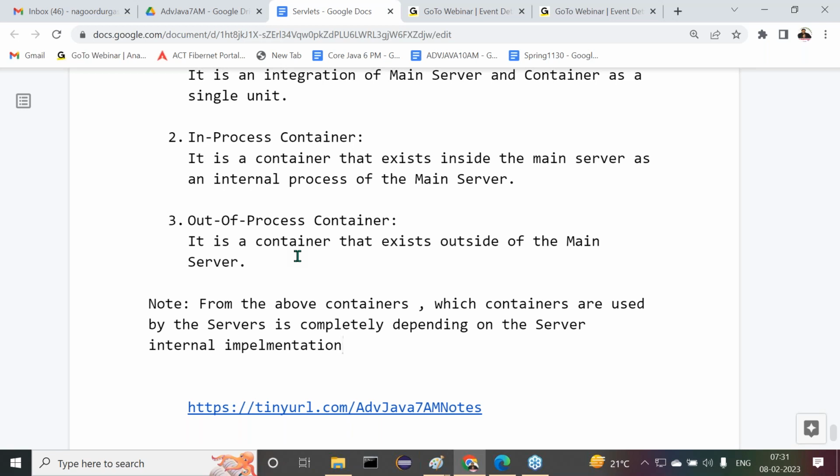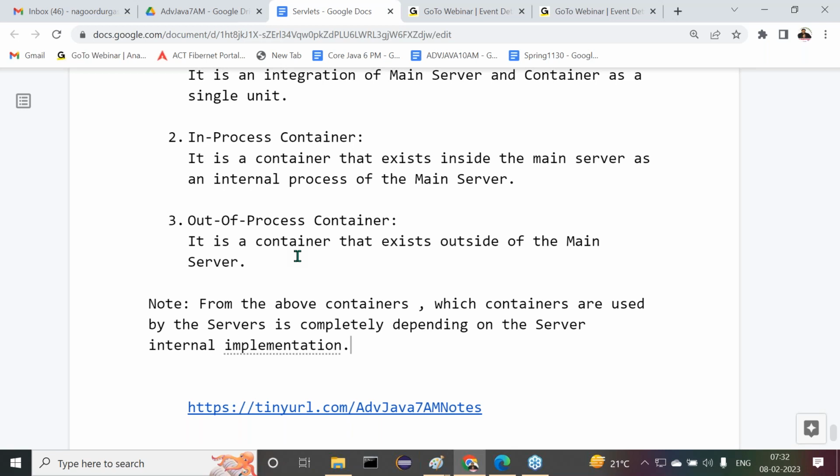We cannot say one particular container will be used. Moreover, in some servers we are unable to see what container is used internally. It's totally abstraction, related to third-party vendors. That depends on the server vendors. Everything will be available inside the server software that we installed, but which container will be used, at a developer level, we are unable to understand clearly.